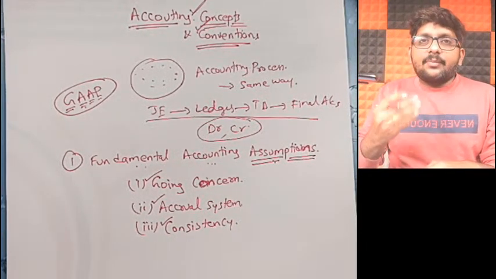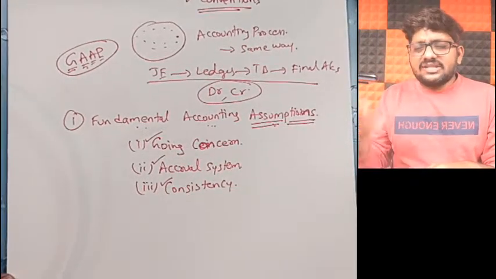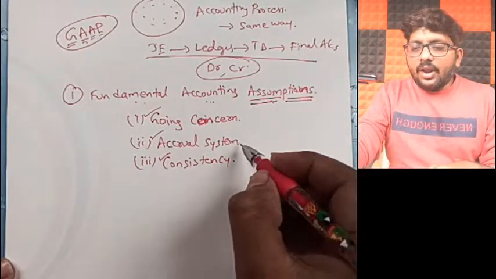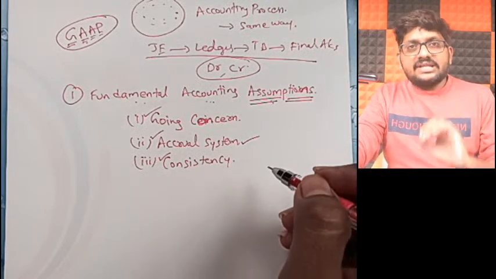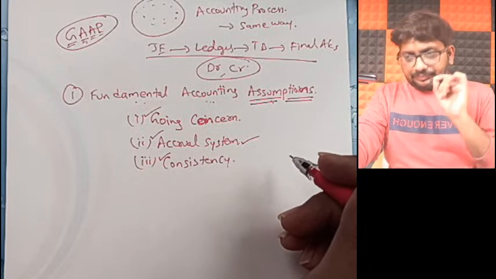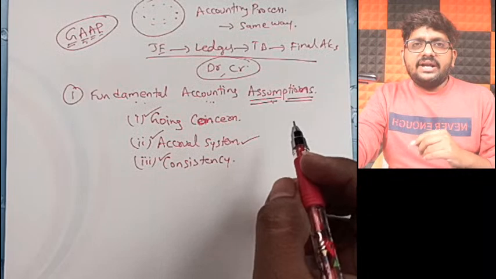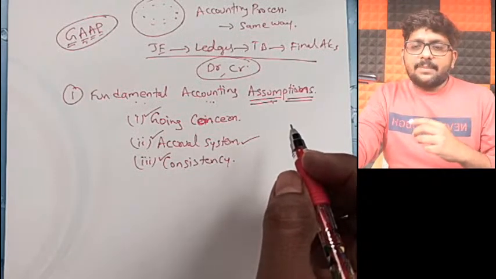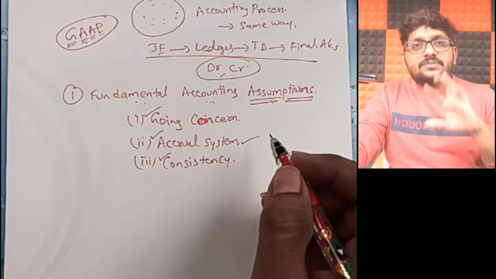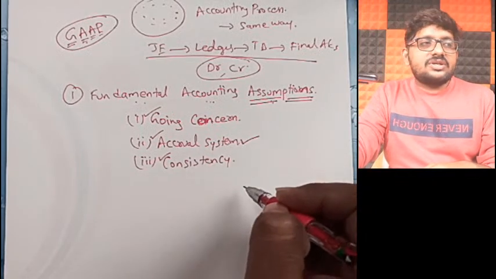Now let us understand each aspect of these fundamental accounting assumptions. What is going concern? What is accrual system? What is consistency? Already about accrual system, friends, I have discussed. We made a complete lecture on accrual system. Please go and check my channel. On my channel you will find the principles and practice of accounting chapter, with accrual journal entries discussed as a separate video. Please go there and ensure that you are studying from there. I'm not going to repeat accrual system because it is already covered.